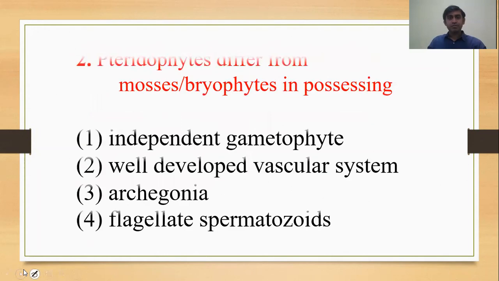Number 2: the pteridophytes differ from the mosses in having what? That means, what is the difference between pteridophytes and bryophytes? We know the pteridophytes are the first vascular cryptogams. Vascular means having xylem and phloem, and bryophytes don't have conducting tissue. So the correct answer will be number 2, a well-developed vascular system.